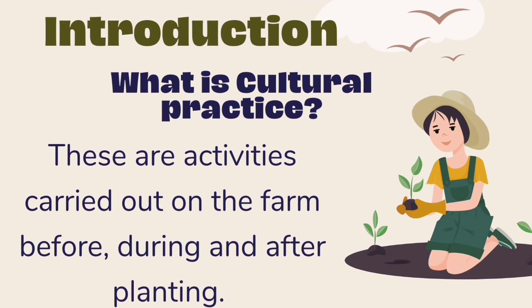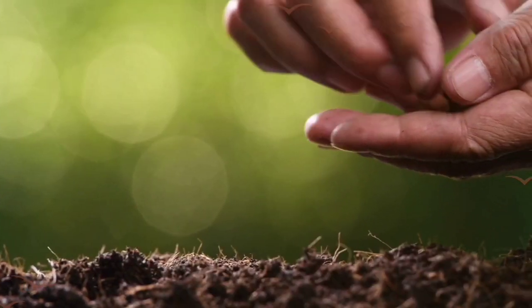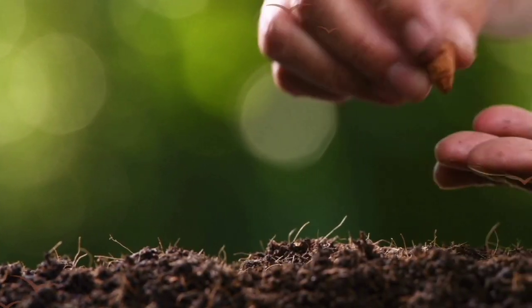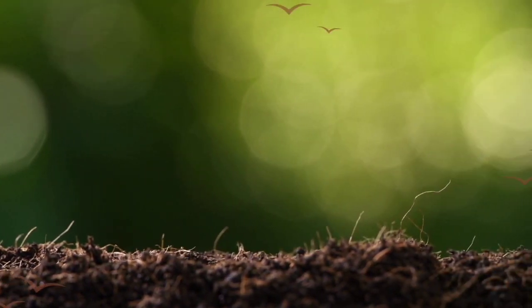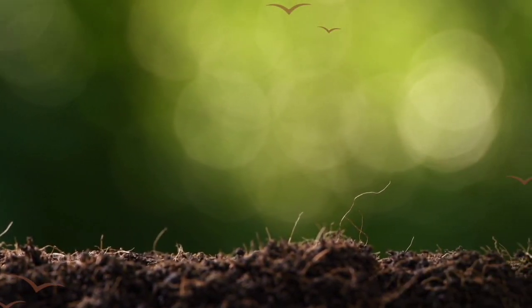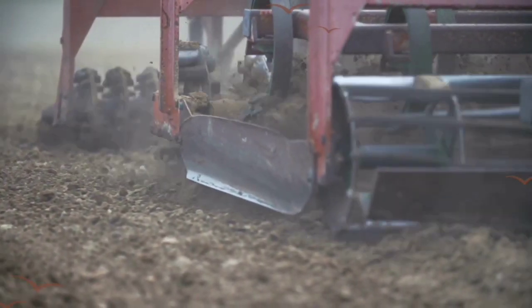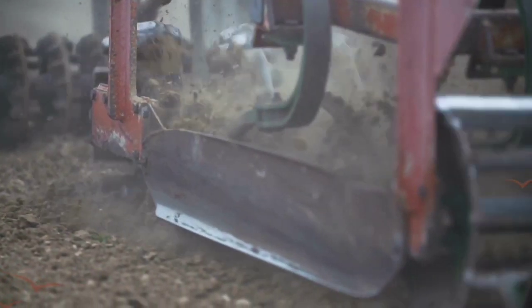So now, what is cultural practice? Did I hear somebody say activities before, during, and after planting? Yes, these are activities we carry out on our farm before, during, and after planting activities. So we have three cultural practices. We have your pre-planting operations. These are activities carried out before planting, such as your harrowing, your ridging.